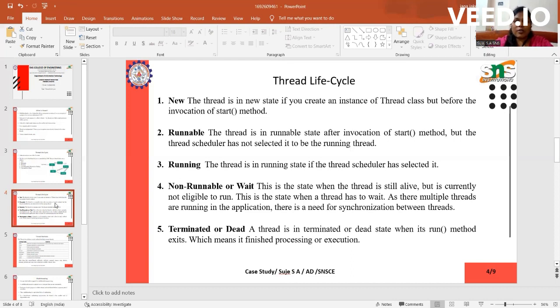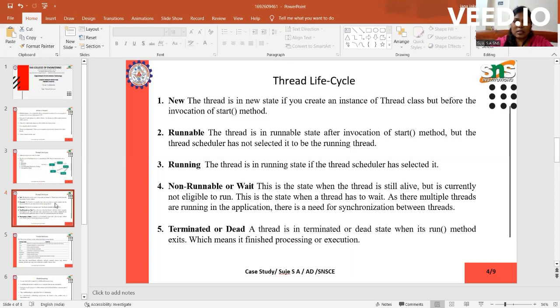Next is the non-runnable or wait. This is the state when the thread is still alive but is currently not eligible to run. This is the state when a thread has to wait. As there are multiple threads running in the application, there is a need for synchronization between threads. So here the thread will wait or it will sleep. As there are multiple threads running in an application, the thread has to obviously wait for another's intimation to get executed.